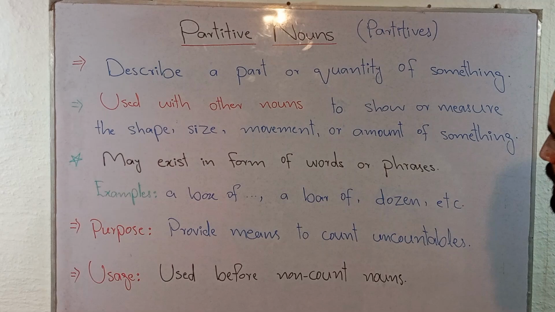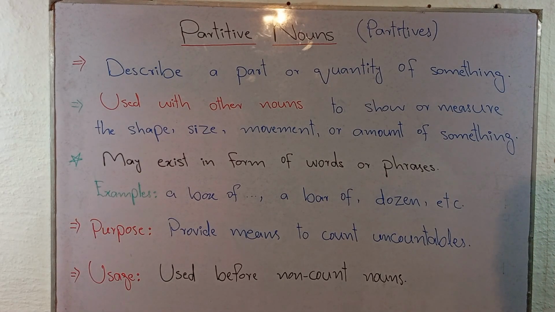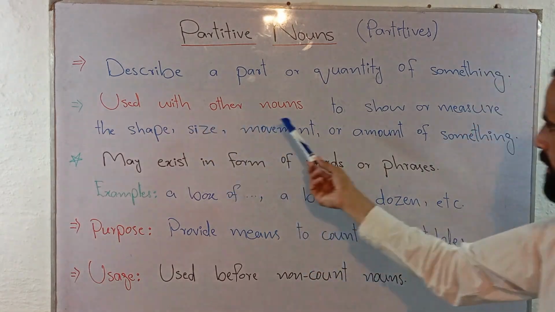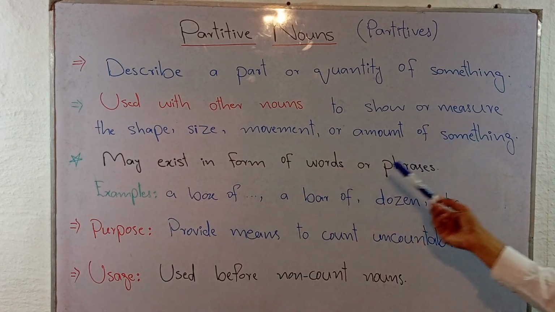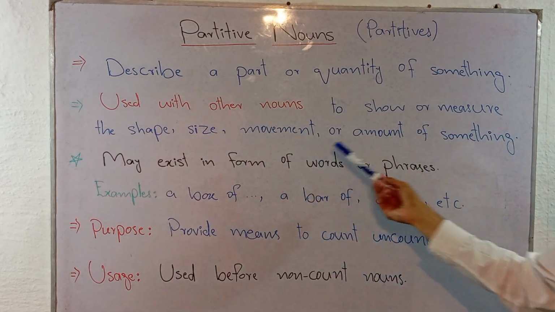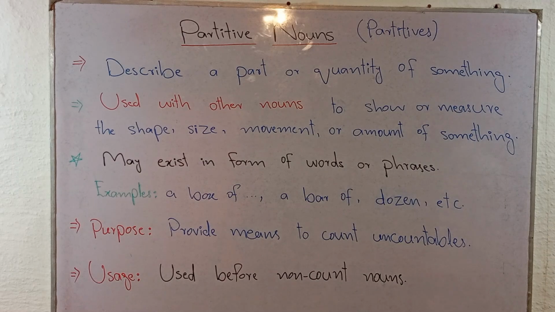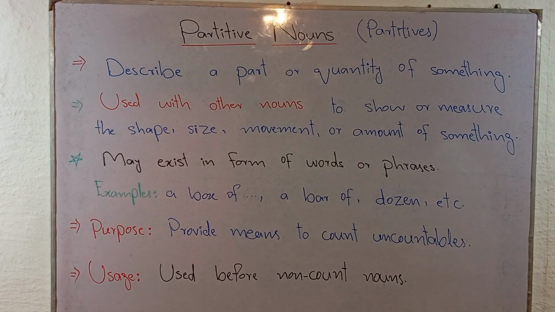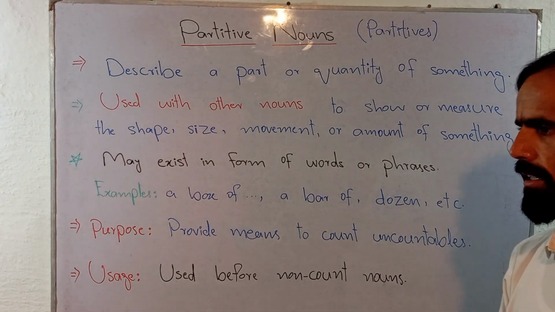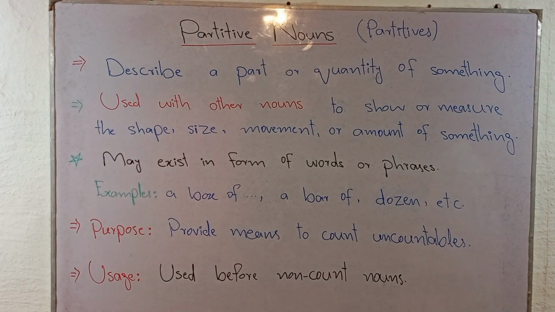So where to use partitive nouns, or how are these nouns accompanied by other words? Partitive nouns are basically used with other nouns for which purpose? To show or measure the shape, size, movement, or amount of something. But here mostly we refer to the amount or quantity of something. For example, how much do we demand, how much do we need, how much do we mean, while referring to uncountable nouns. So definitely the context will be made clear by using partitive nouns.